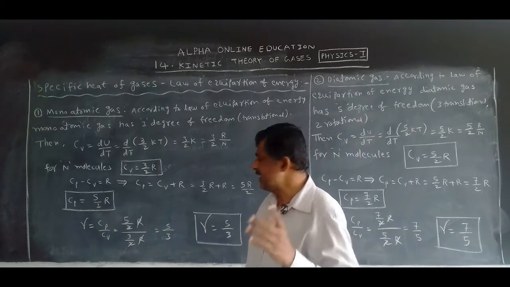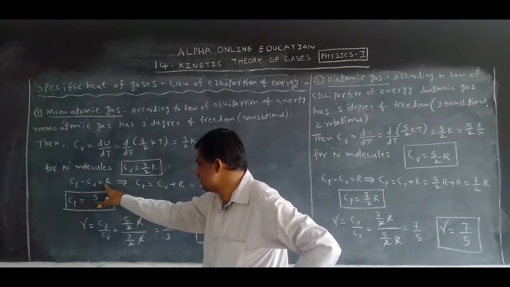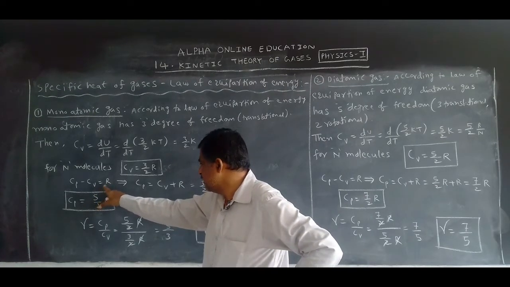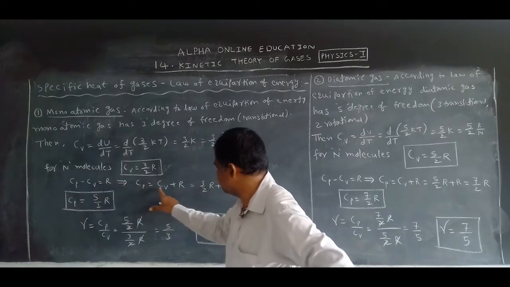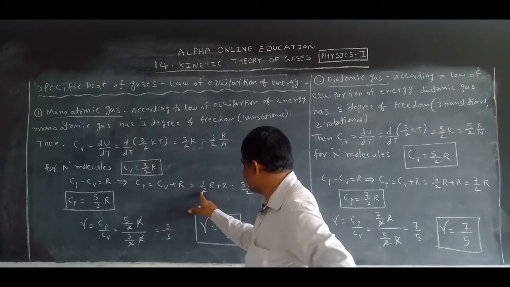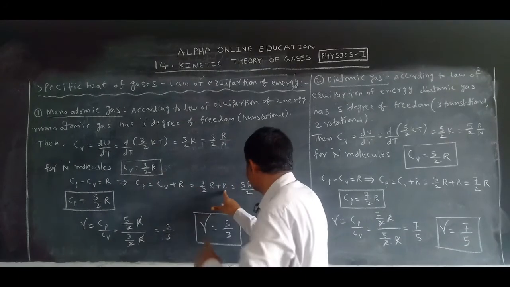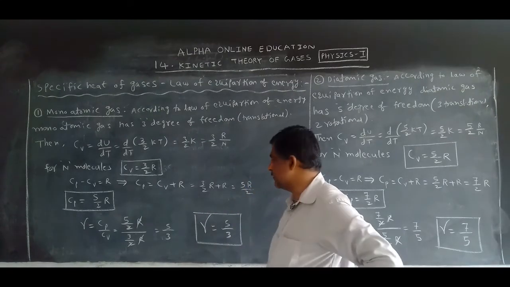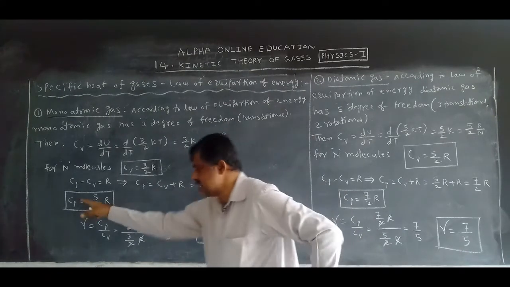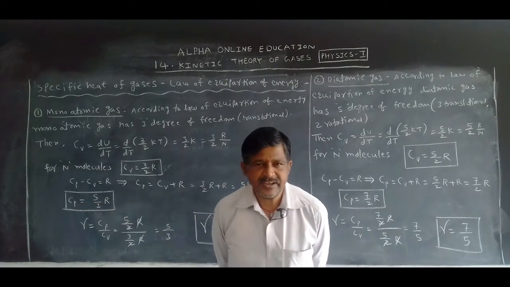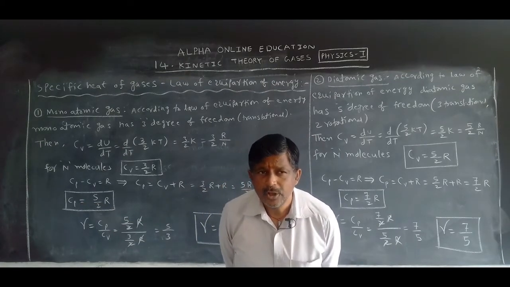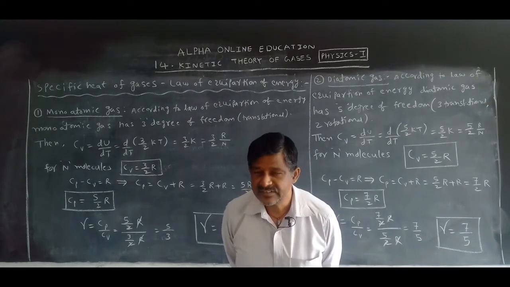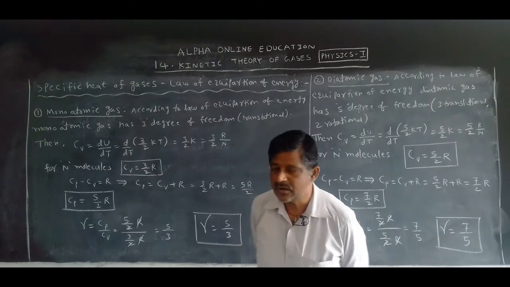We know that for an ideal gas, the equation is Cp minus Cv is equal to R. Taking Cv to the other side, Cp is equal to Cv plus R. What is Cv? 3 by 2 R plus R. So what we can get? 5 by 2 R. This is the Cp. What is the specific heat at constant pressure of the monoatomic gas? 5 by 2 times the universal gas constant, meaning Cp is equal to 5 by 2 R.